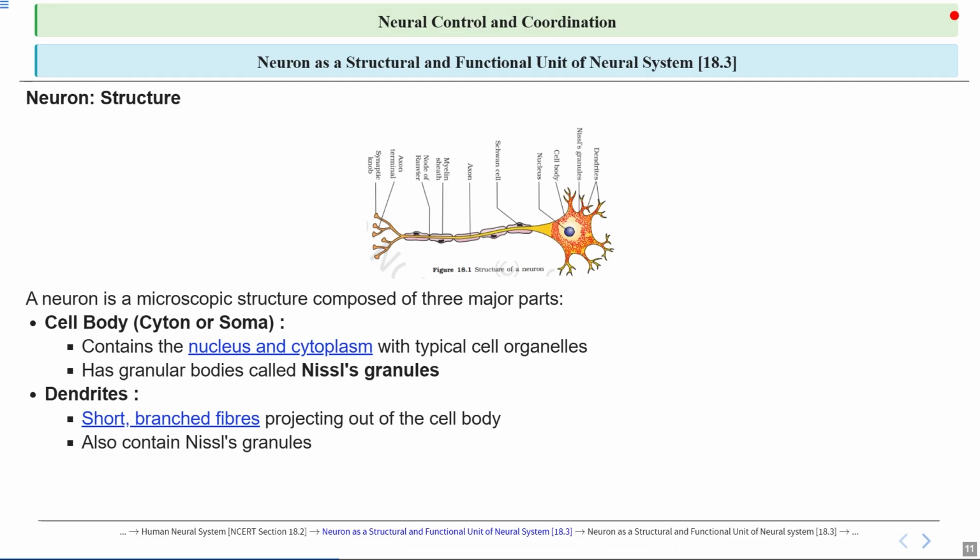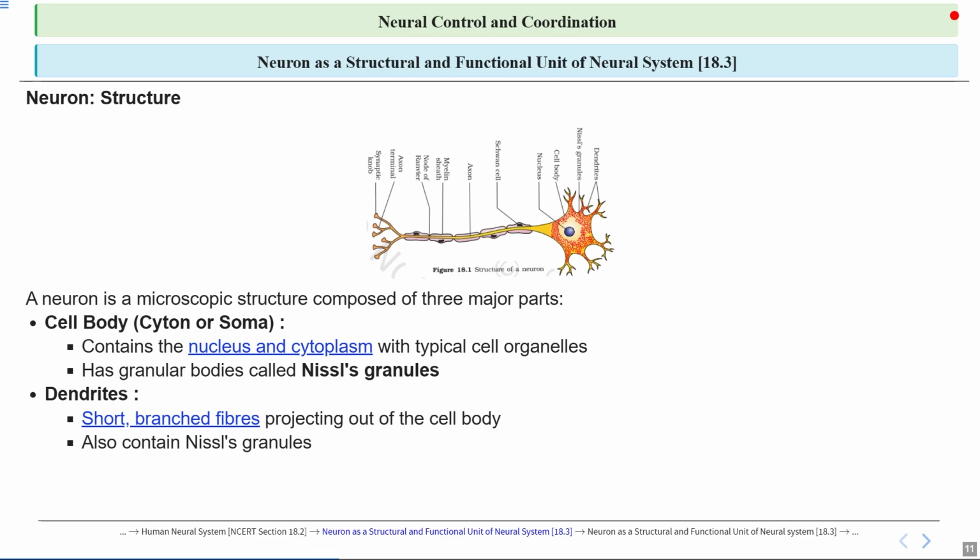So talking about the neuron, in general, it is the basic structural and functional unit of the nervous system, responsible for receiving, integrating and transmitting information through electrical and chemical signals. It consists of the cell body, which is the soma, which contains the nucleus and other organelles, and it extends processes called dendrites and an axon.